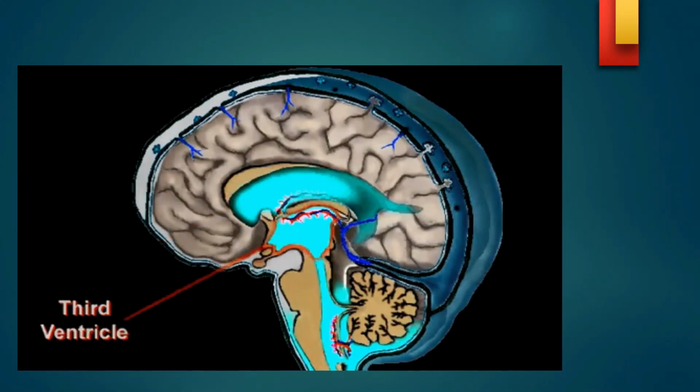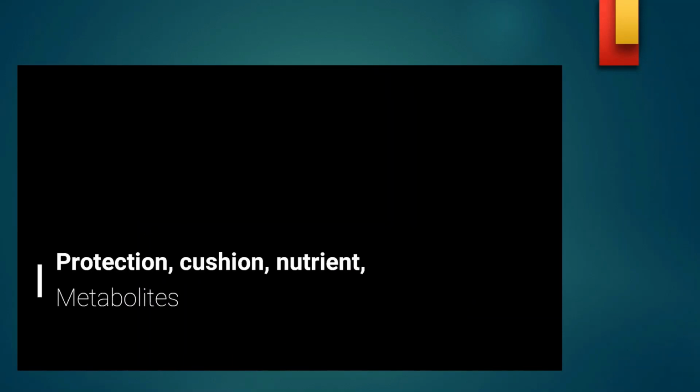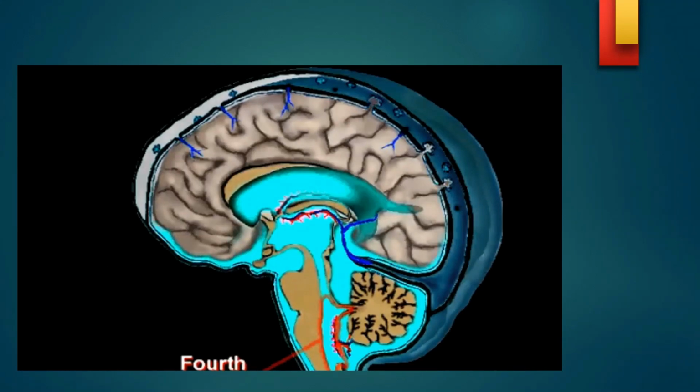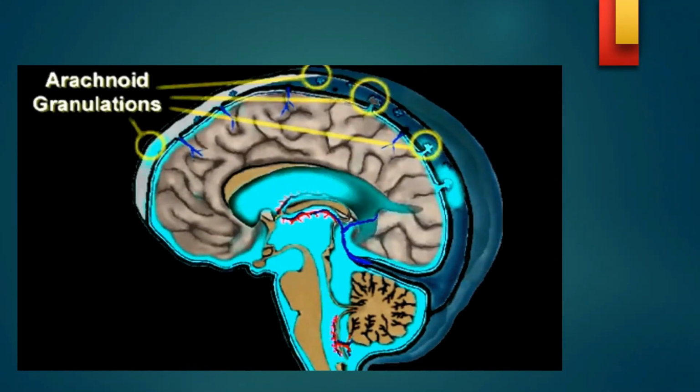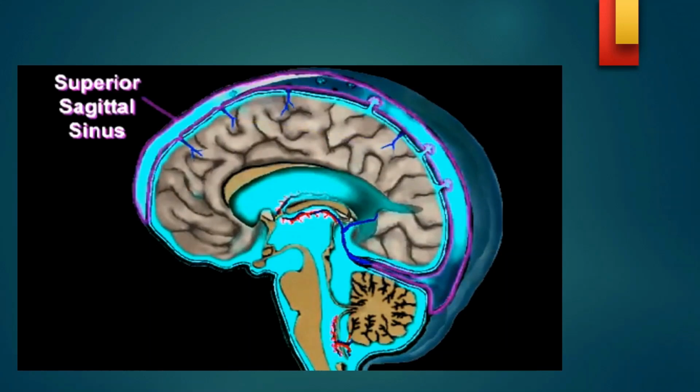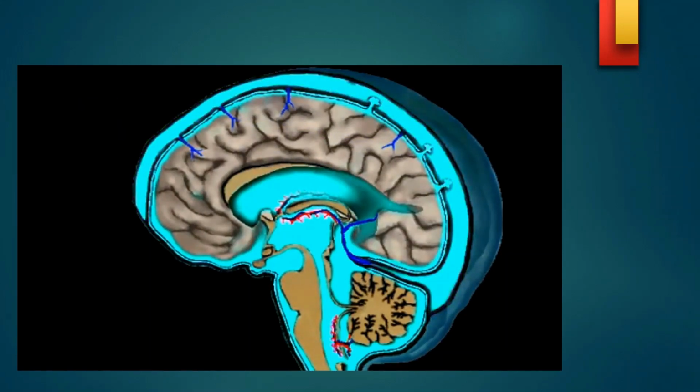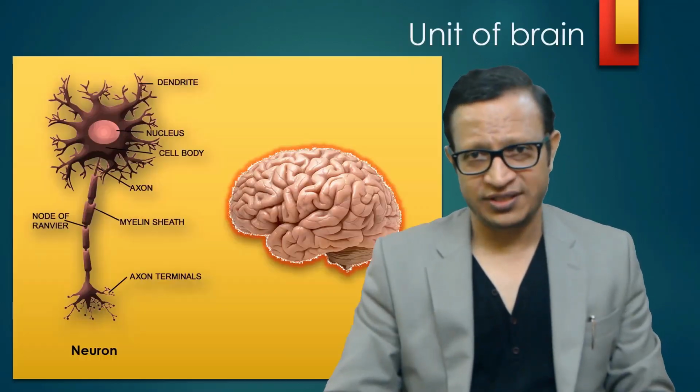From the fourth ventricle, it covers the cerebellum, the whole cerebrum, and then it gives cushioning, protection, and nutrition and removes metabolites. That basically removes the waste. There is the arachnoid granulation which returns the CSF into the various blood vessels. So this is how the whole CSF covers the whole brain and the spinal cord and gives protection and also nutrition. Now we will discuss neurons.